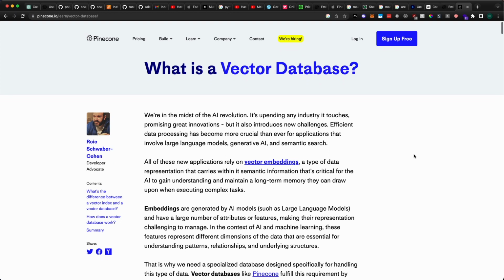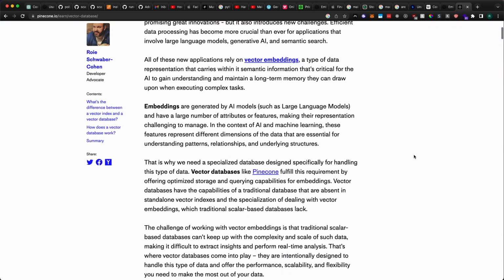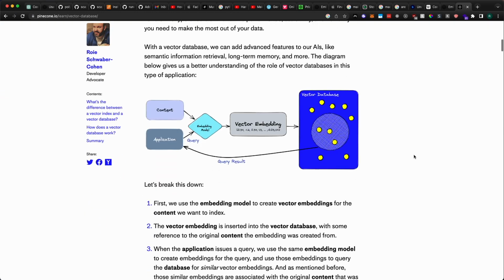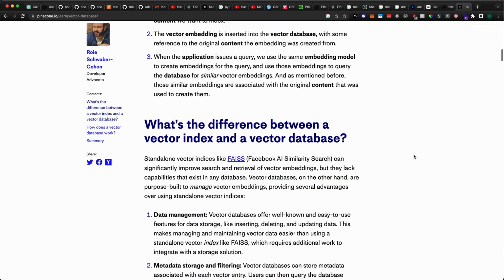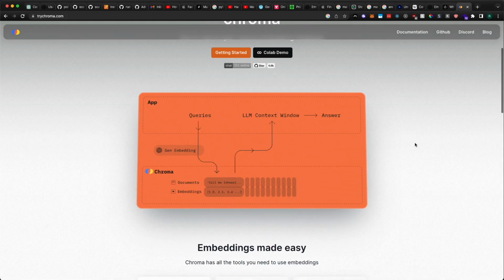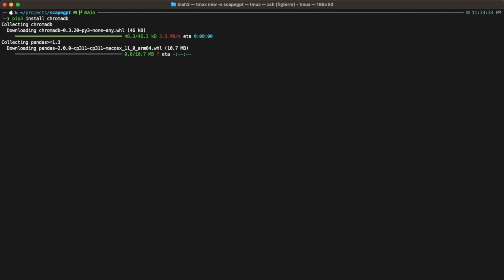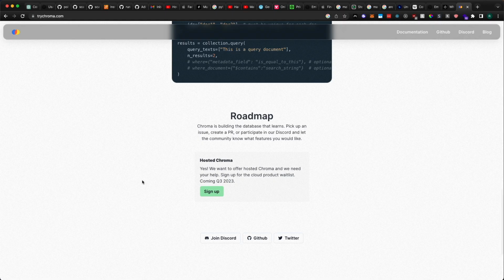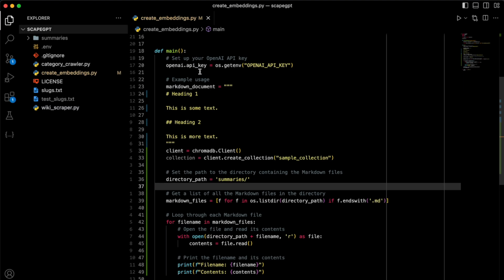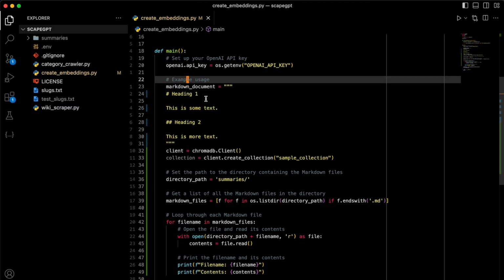Vector databases are the industry standard way of storing embeddings. They're like regular databases, except of course optimized for indexing on vectors, which just makes it a lot more efficient to search across the entire database very quickly. Initially, I started working with this one called Chroma. Chroma was really nice. It worked really well out of the box with Python, but unfortunately they didn't have a hosted product offering. So while it was really good for development in the beginning, while I was playing around with